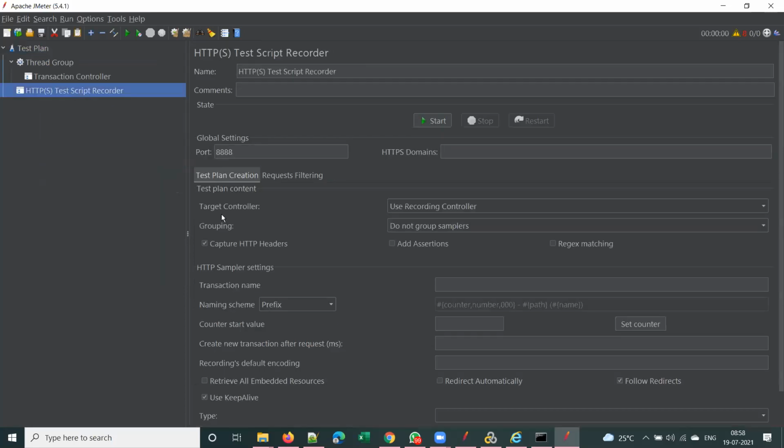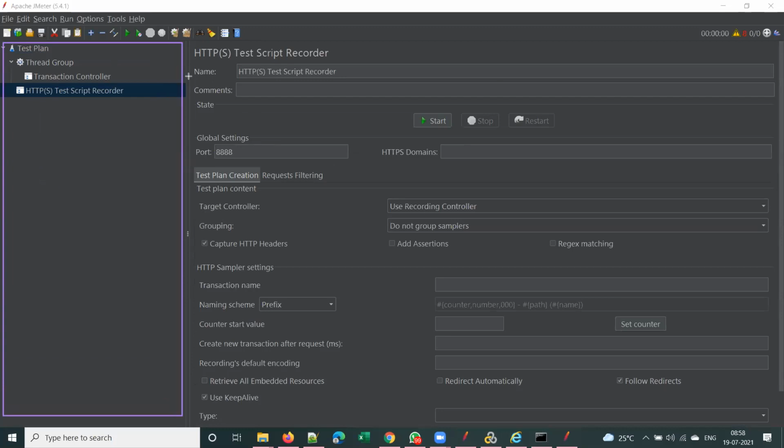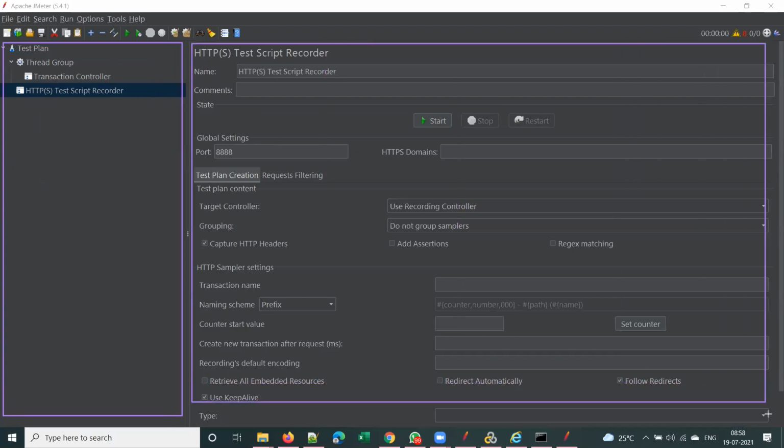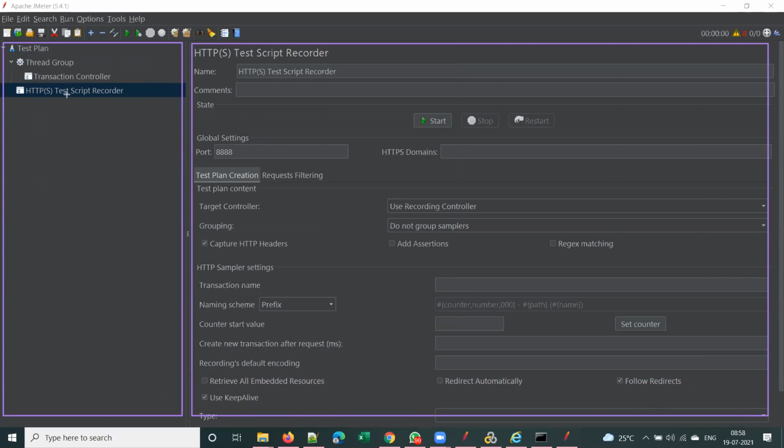I already added that, right? And this is called, hold on, let me. So you see, the screen is divided in two parts, right? This is the left frame, and this is called the control panel. Control panel of test script recorder, isn't it?